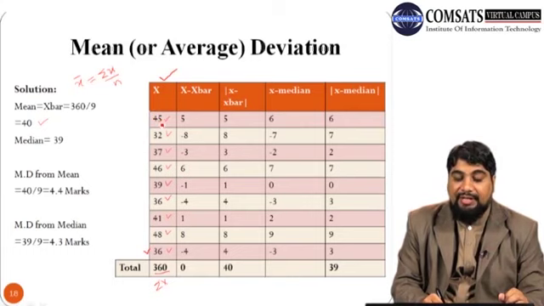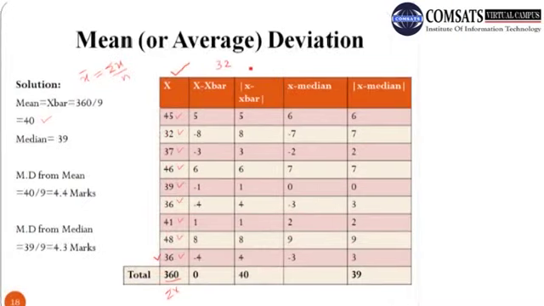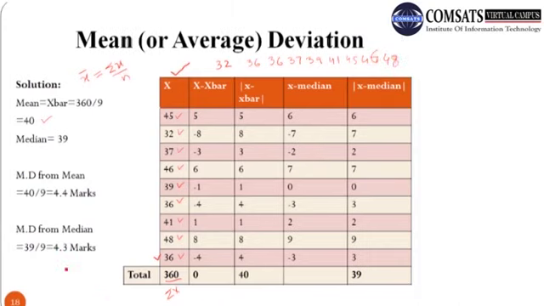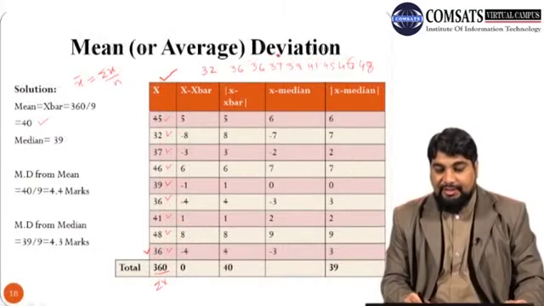Next we calculate the median. In order to calculate the median, we need to arrange this data set, so let us arrange this data from lower value to higher value. So here is the sorted data.